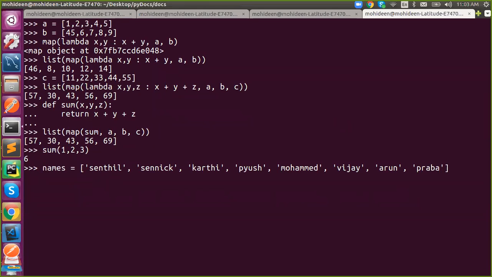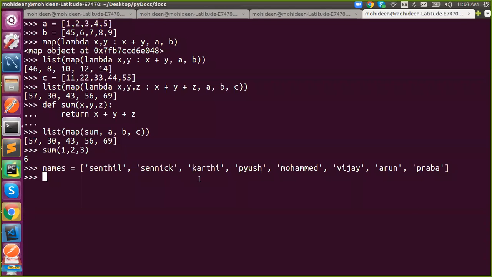Checking a name without vowels. All of your names have vowels, so that's fine. So now I need a name which starts with a vowel. Got it? A name which starts with a vowel. What to do? Tell me a function to filter a name that starts with a vowel. I think we will get only one name. Yes, only Arun.